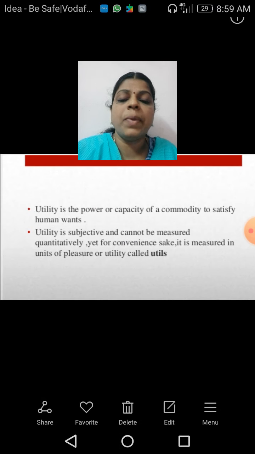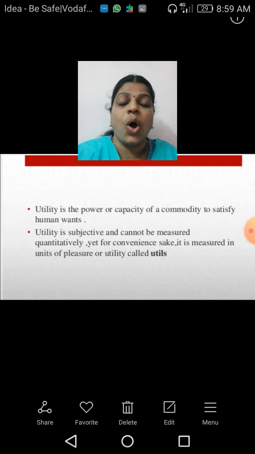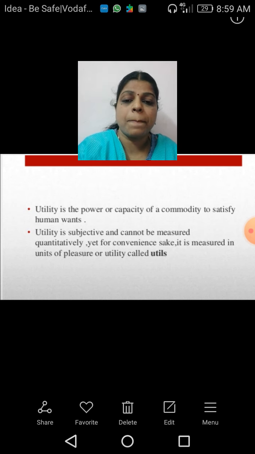So, let us discuss what this utility is. Utility means the power or capacity of a commodity to satisfy human wants. If a commodity possesses the power to satisfy the consumer's wants, we can say that the commodity possesses utility. Children, I think it's clear for you.